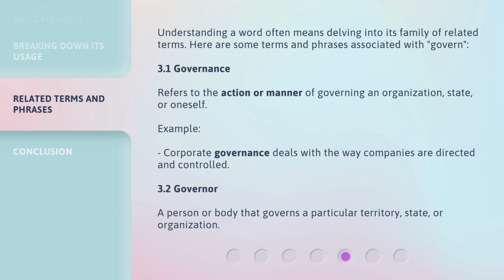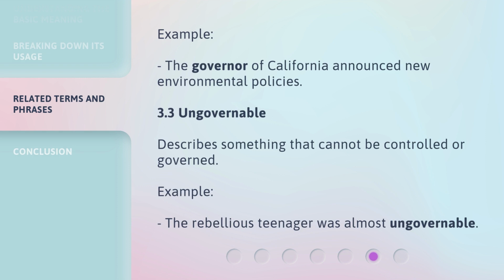3.2 Governor, a person or body that governs a particular territory, state, or organization. Example: the governor of California announced new environmental policies. 3.3 Ungovernable describes something that cannot be controlled or governed. Example: the rebellious teenager was almost ungovernable.